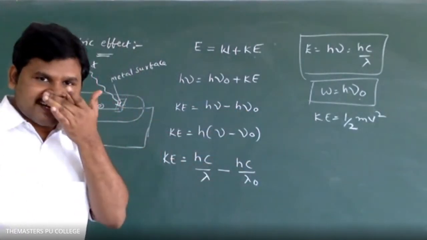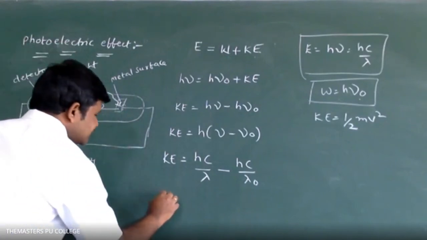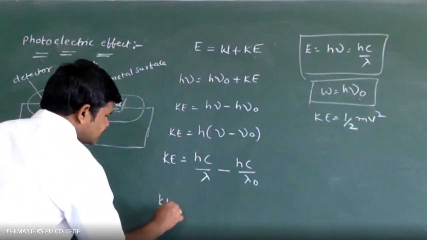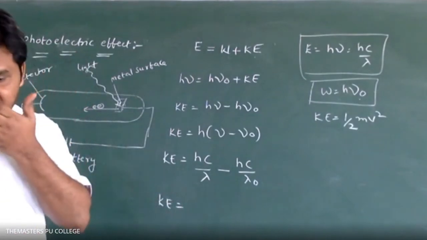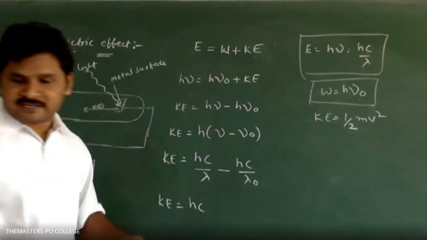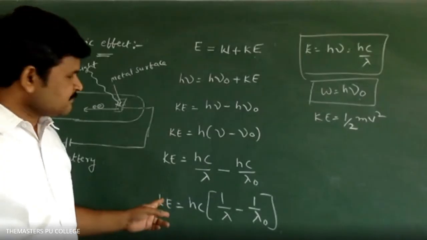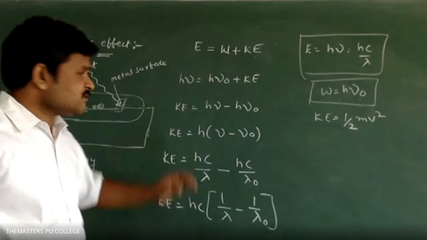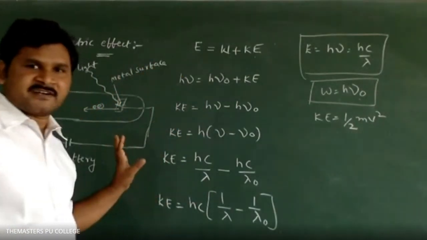C, the velocity, is fixed. Simplify: common is H and C. Ke is equal to HC into 1 by lambda minus 1 by lambda naught. These are the different formulas; from this formula I wrote all these derivations.